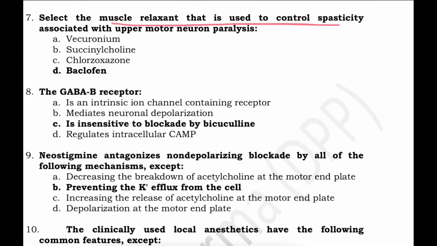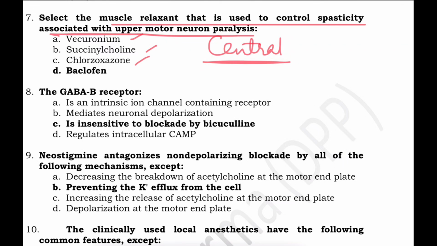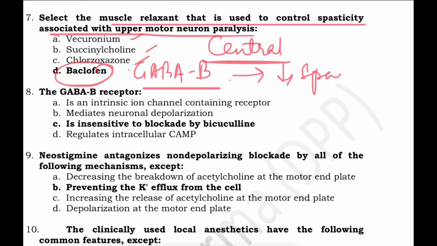Select the muscle relaxant used to control spasticity associated with upper motor neuron paralysis. So for spasticity, we need to use a central muscle relaxant. Options: vecuronium, succinylcholine, chlorzoxazone and baclofen. Among all, baclofen is a GABA B receptor agonist and it acts on the spinal cord at the central level, reduces the excitatory neurotransmitters and decreases the spasticity. It is very commonly used for spastic conditions.